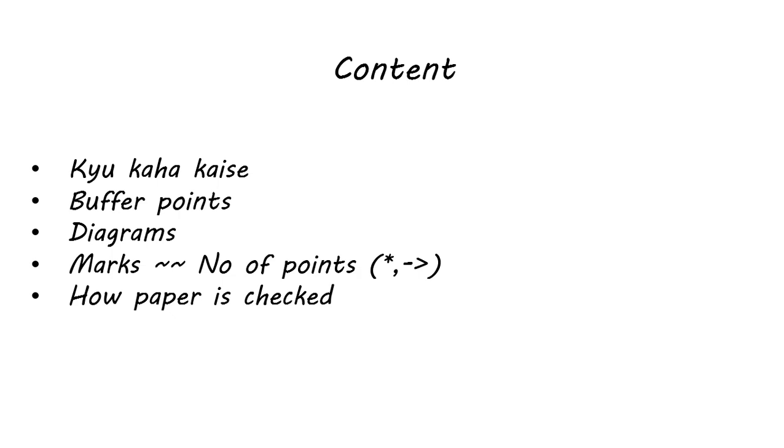So next point is how papers are checked. What should you know about how papers are checked? When we write an exam, we have an answer booklet, like a booklet of 40 pages, where we write answers. Similarly, the paper checker has a key booklet, which has the answers of all the questions in the paper, like all 6 questions. We only write 4 questions.